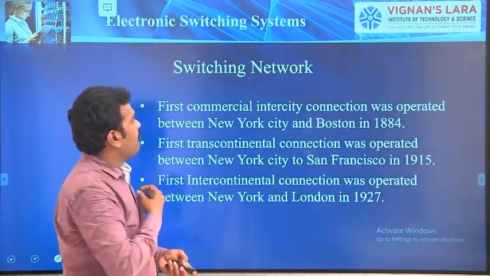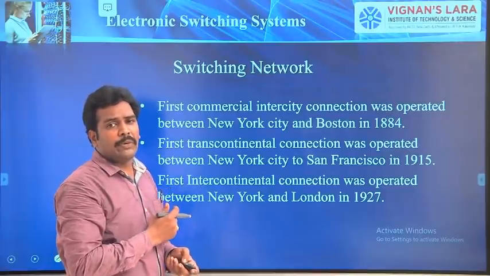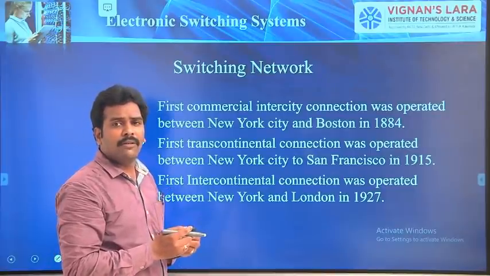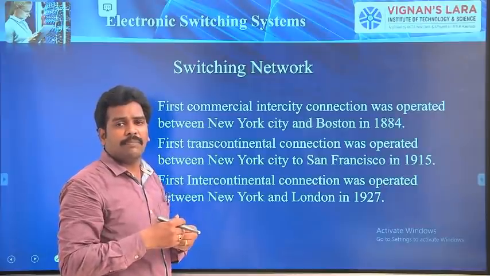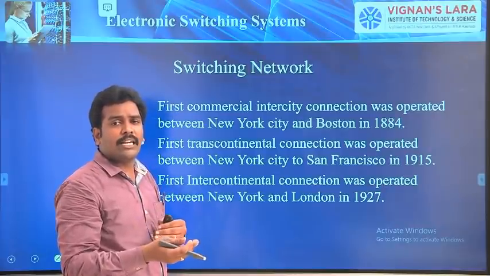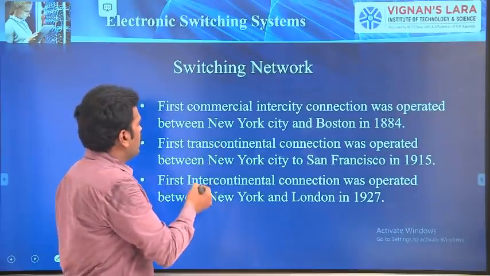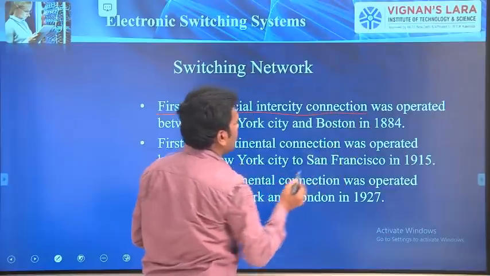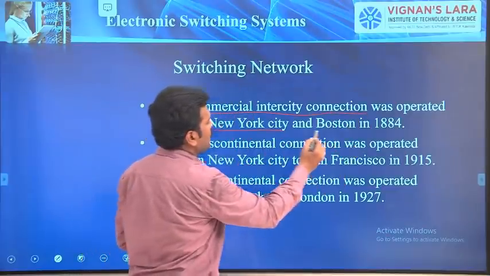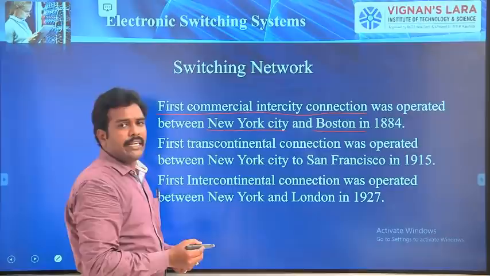So, what is the advantage of this switching network? You can have many types of connections, that is intercity, transcontinental and intercontinental connections. The first intercity communication was between New York City and Boston in the year 1884.